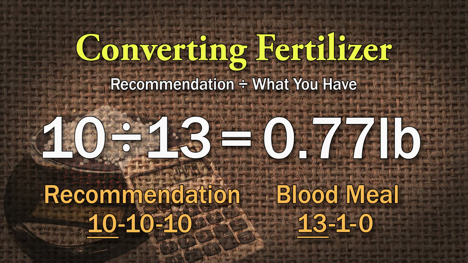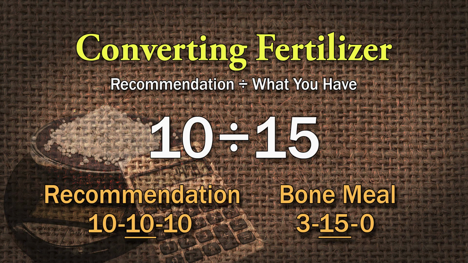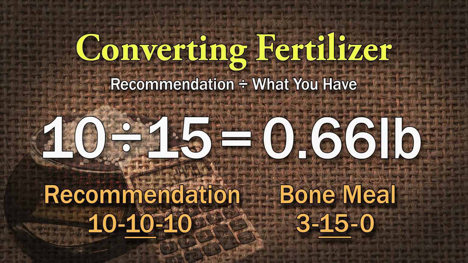You're also going to have just a tiny bit of phosphorus in there because there's a 1. Now we need to add phosphorus to our mixture to get that balanced fertilizer. So we can add bone meal. It is 3-15-0. So you'll do 10 divided by 15, or 2/3 of a pound, 0.66 pounds, to have the same amount of phosphorus.